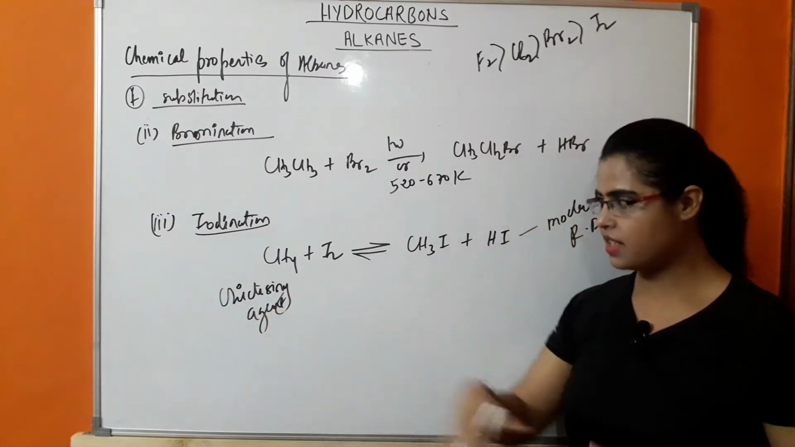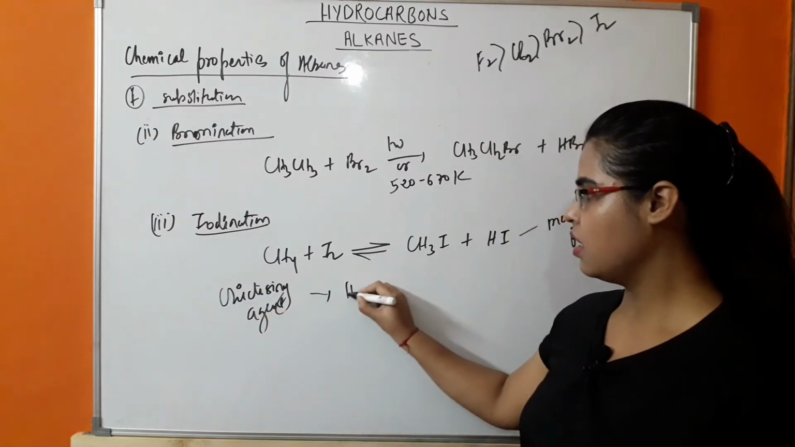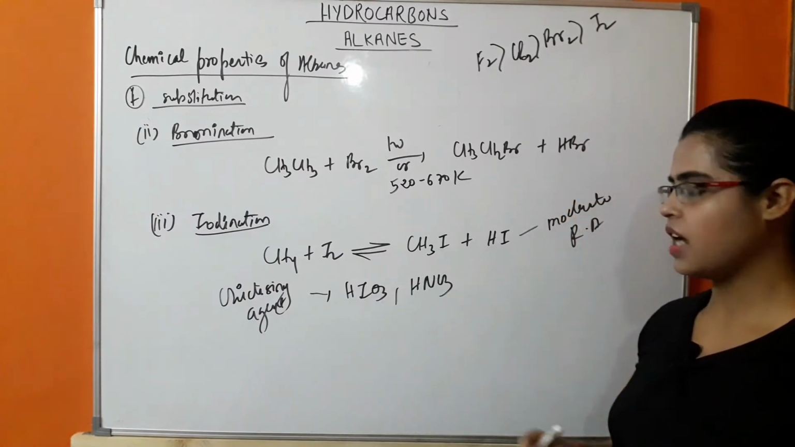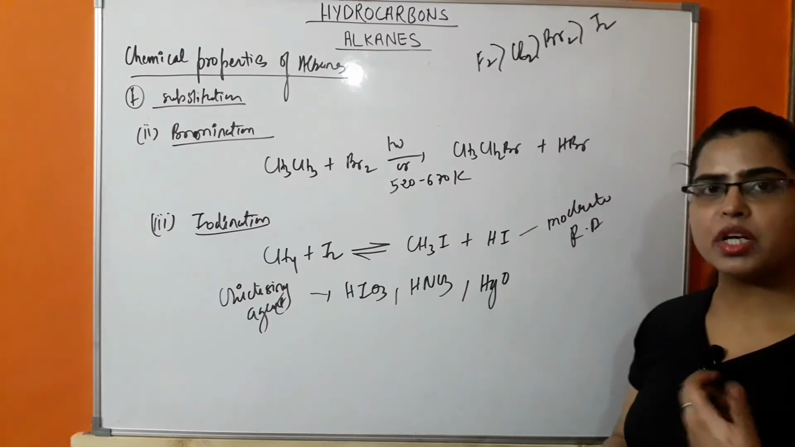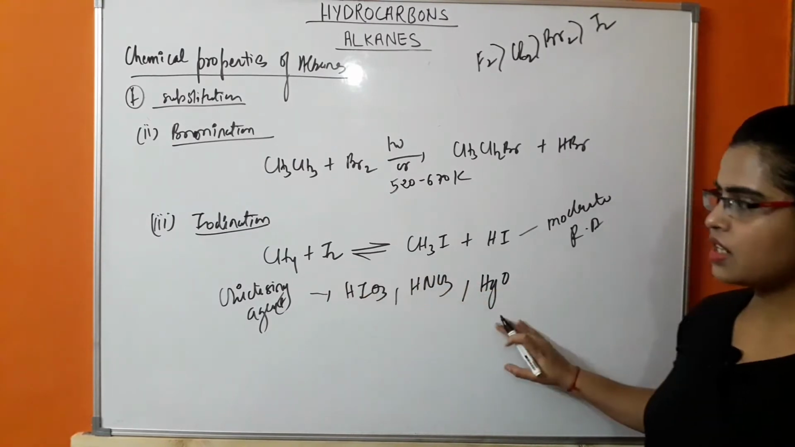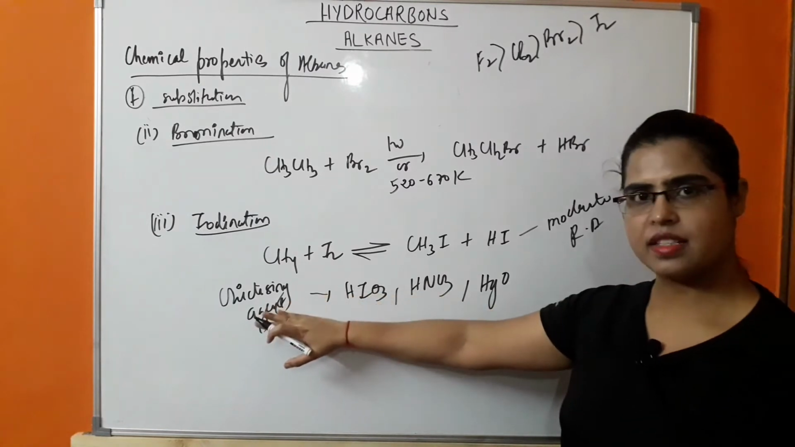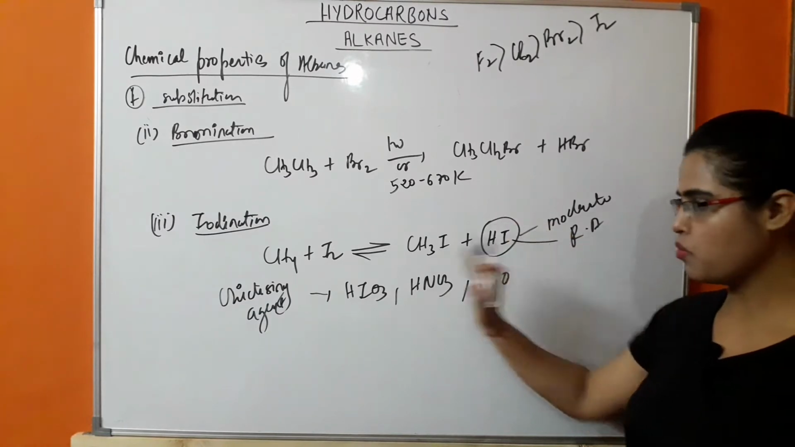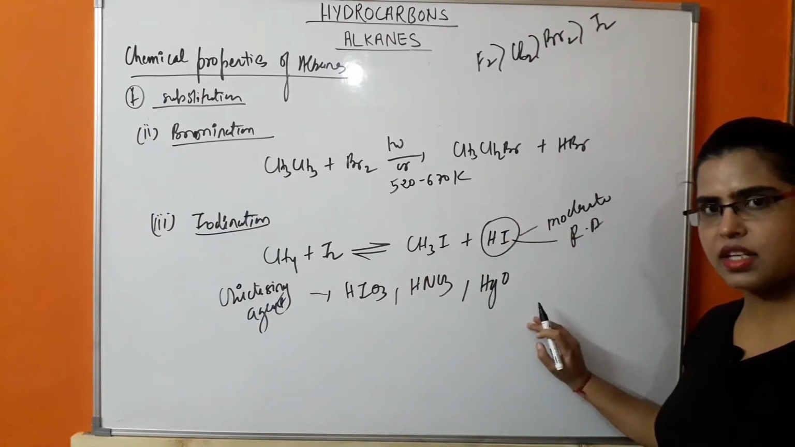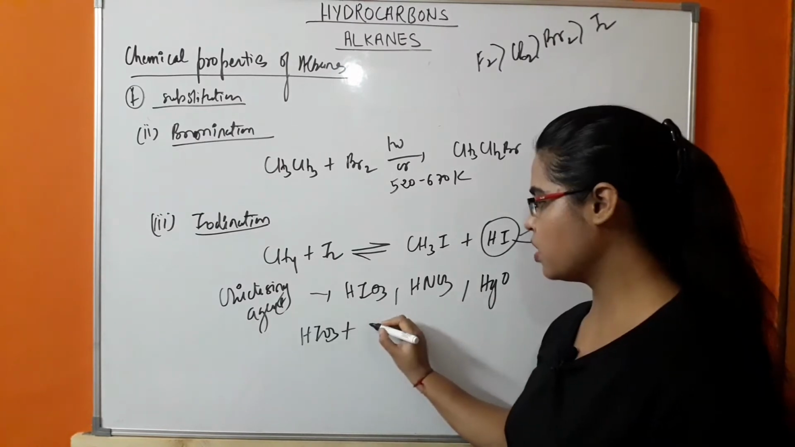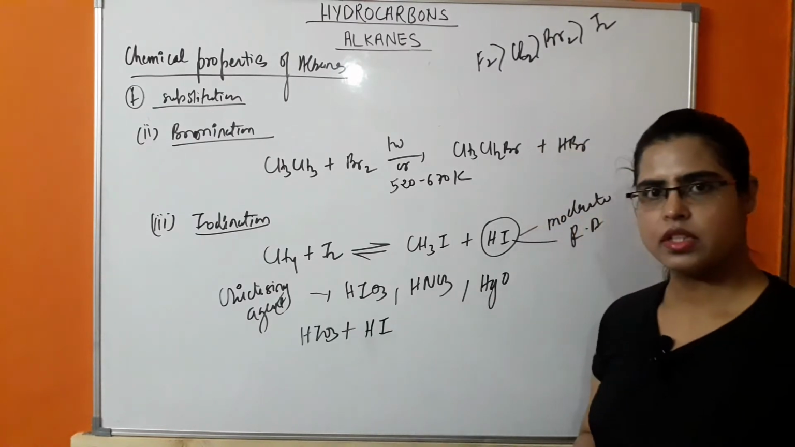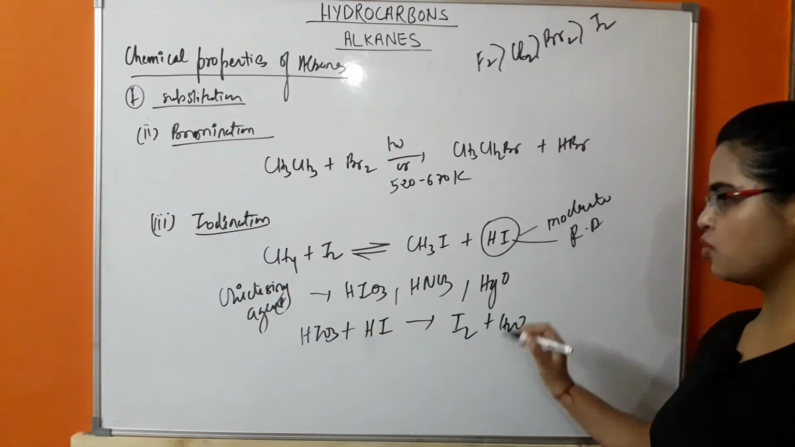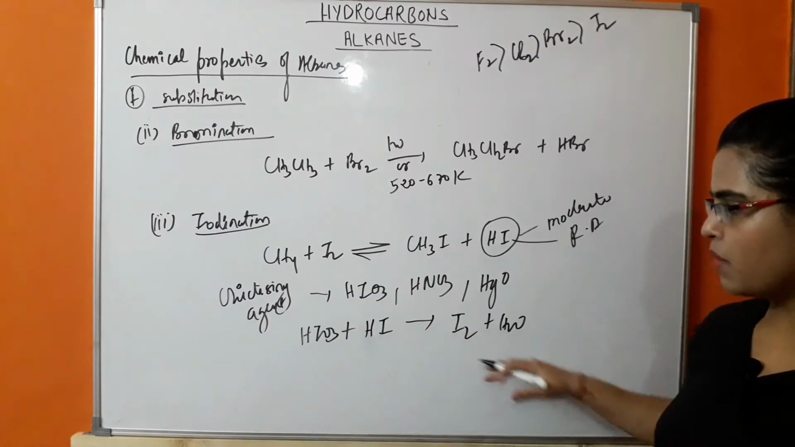Because of that, oxidizing agents are used. For example, HIO3, that is iodic acid, HNO3, nitric acid, and HgO, that is mercuric oxide. So these reagents are used. These are oxidizing agents. They will help in removing HI. Okay, this HI is removed with the help of these oxidizing agents. So what will happen if HIO3 reacts with HI? There will be formation of I2 and H2O. Okay, you have to balance the reaction.